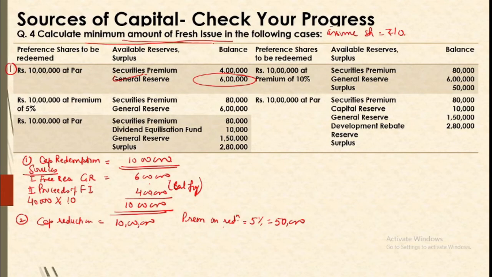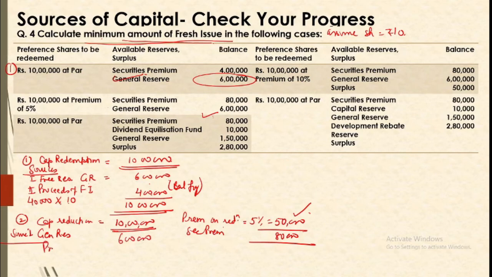Now when we look at premium, our securities premium is 80,000. So it is sufficient to write off this premium. It means the general reserve is freely available for capital reduction. So for this capital reduction we have general reserve as source 1, that is free reserve. General reserve is 6 lakh.